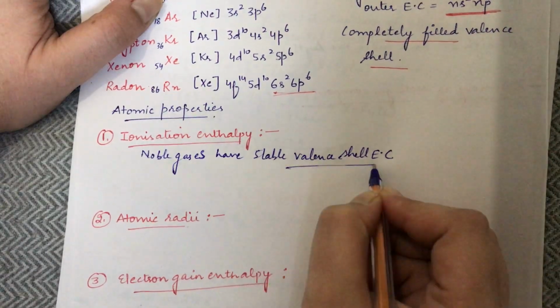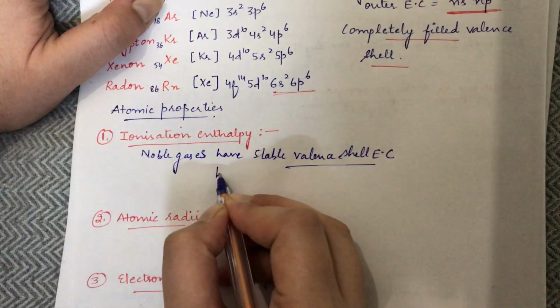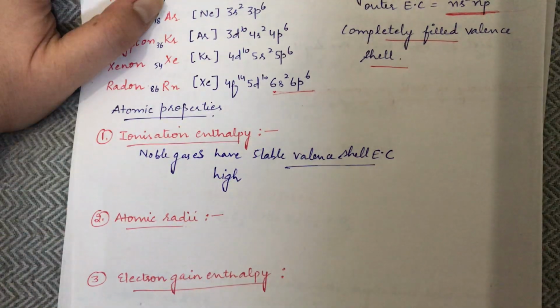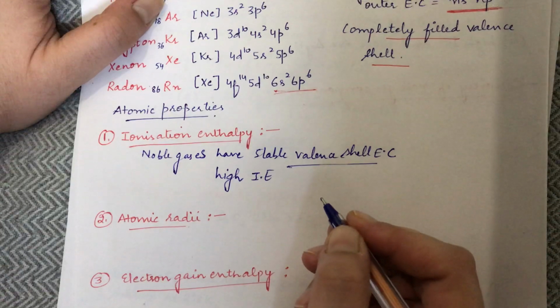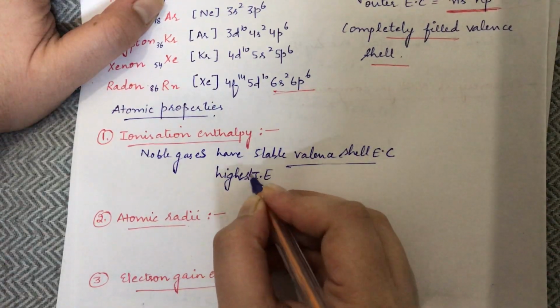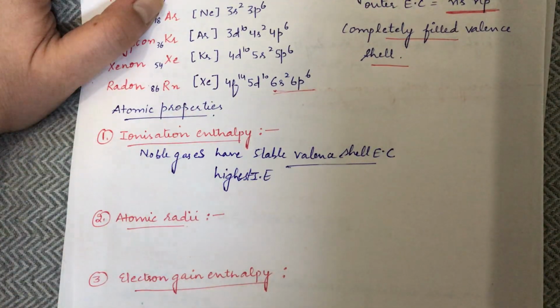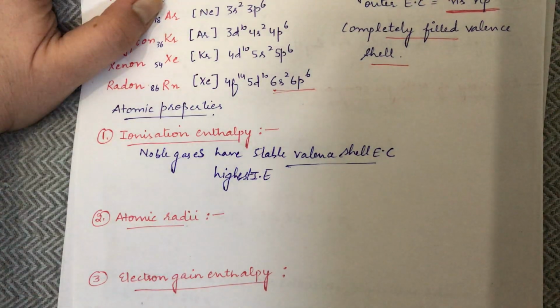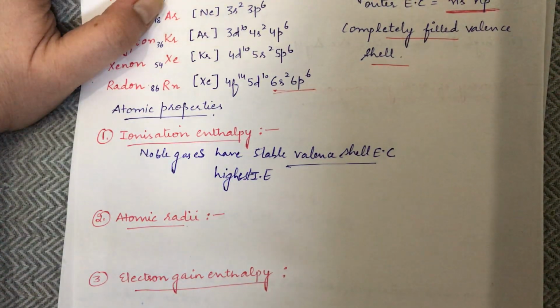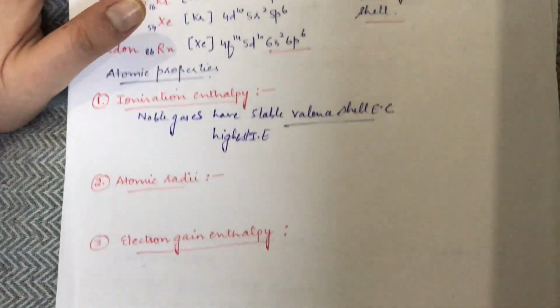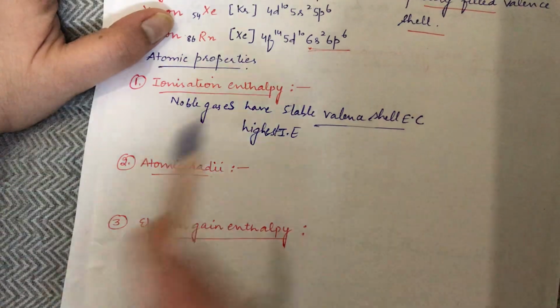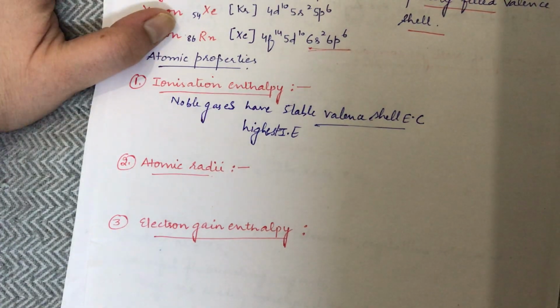So what would be the trend in the ionization enthalpy? They would have high ionization enthalpy. Not only high, it will be the highest ionization enthalpy. The noble gases have the highest ionization enthalpy. So it is very difficult to remove the valence electrons from the valence shell of the noble gases. Since they have a stable electronic configuration, they have high ionization enthalpy.